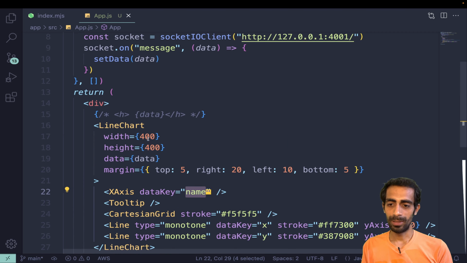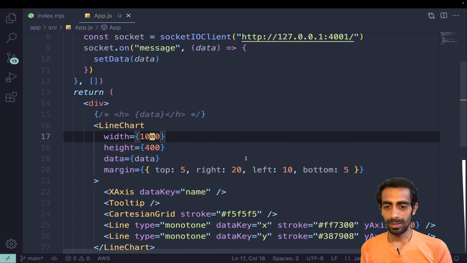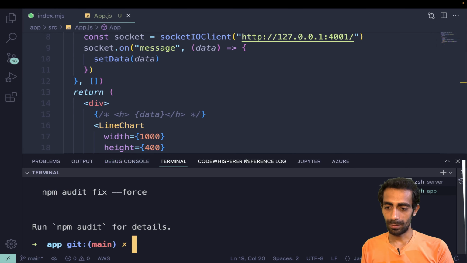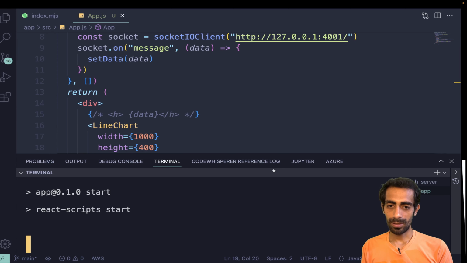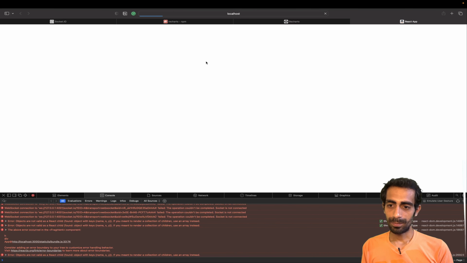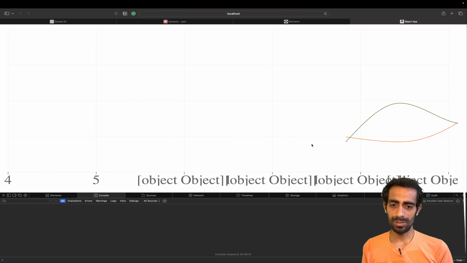Hopefully we can use width 1000 as well, because we have a big screen. And let's see, hopefully this is done. So now we can start, npm start. Hopefully we'll get some kind of errors in the first interaction.